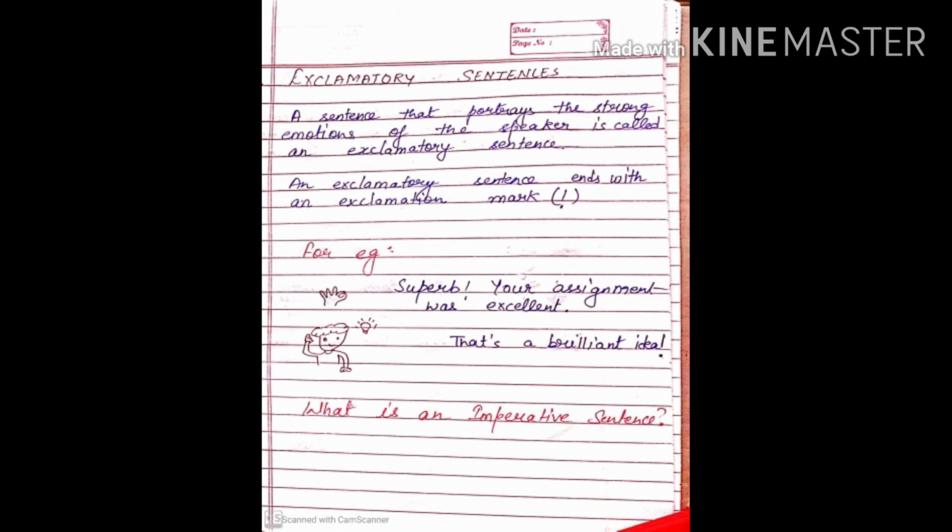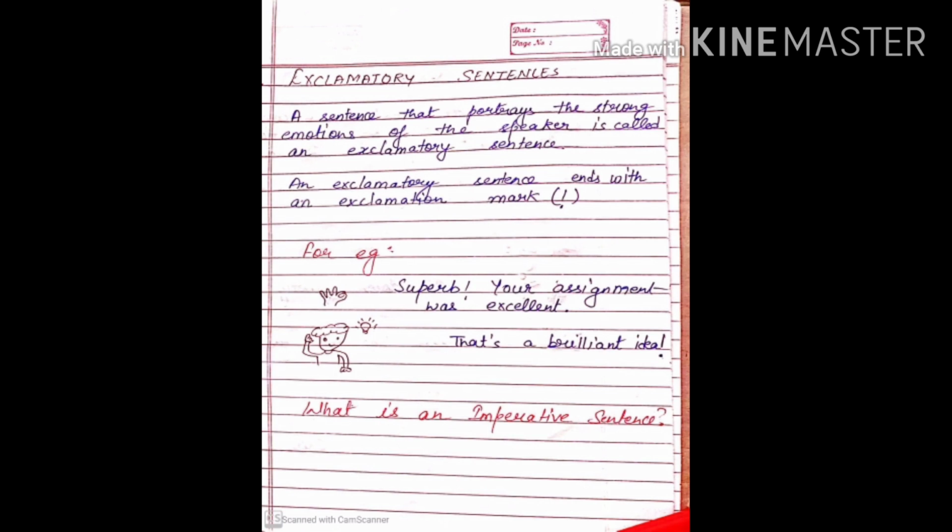An exclamatory sentence ends with an exclamation mark. For example, superb, your assignment was excellent. So here we are praising someone for his excellence in the work. That's a brilliant idea. So we got an idea and we are very happy about it.